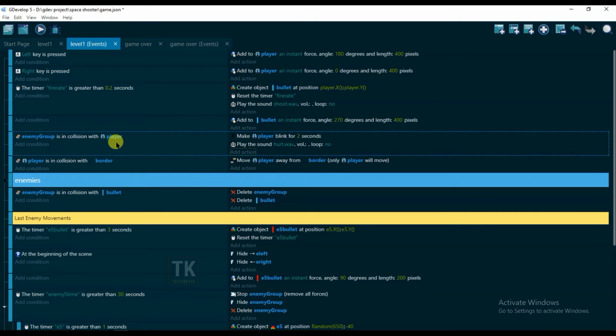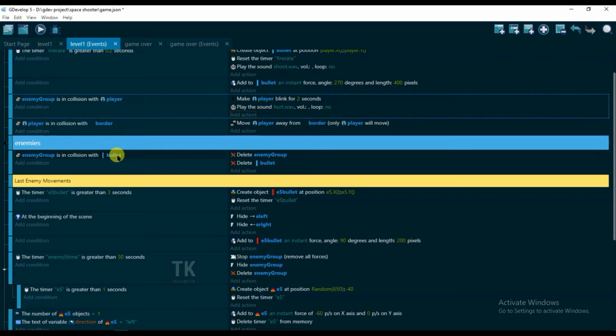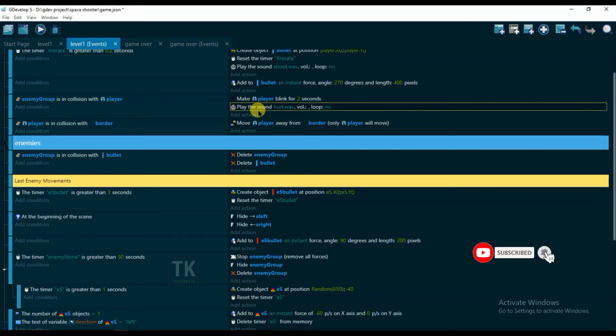When the enemy group is in collision with the player, then the player will blink and the player sound will be the hurt sound. Okay, when the enemy group is in collision with the bullet, then here will also be a hurt sound. Copy this one and paste here.